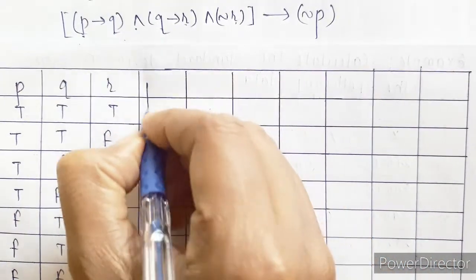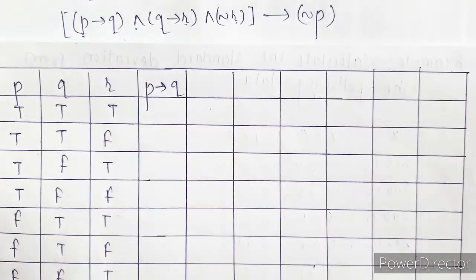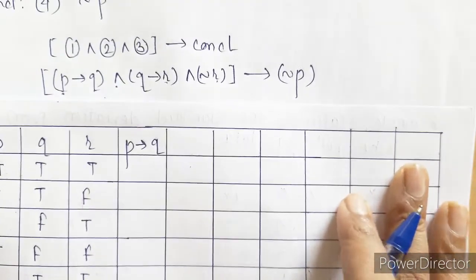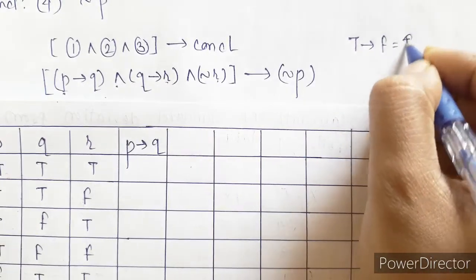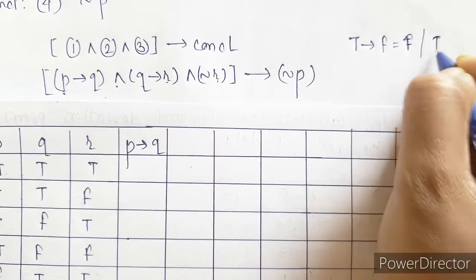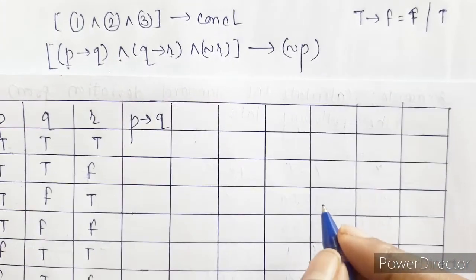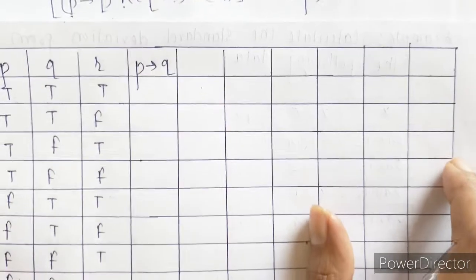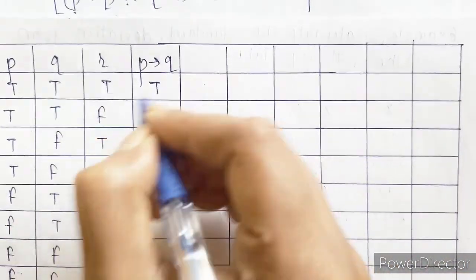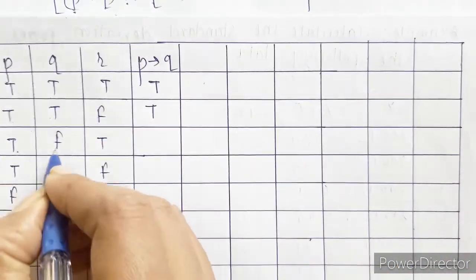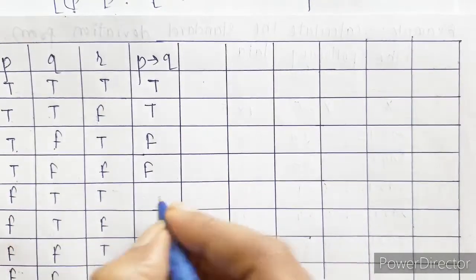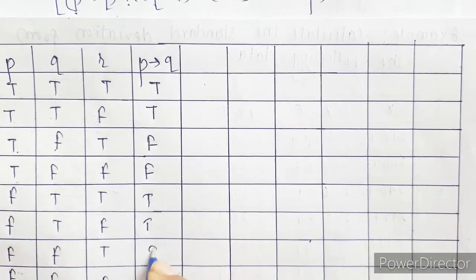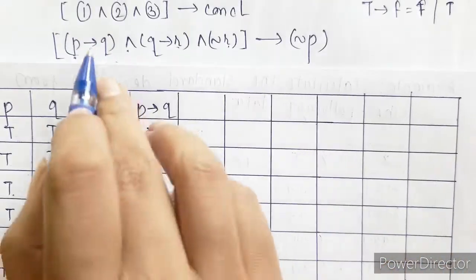Now let me start with first bracket, that is P implies Q. Now in case of implication, true implies false is false. Otherwise for all other cases it is going to be true. So true implies true, true, again true implies false, this is going to be false, this is also false. Rest all is going to be true. So we got our first bracket.